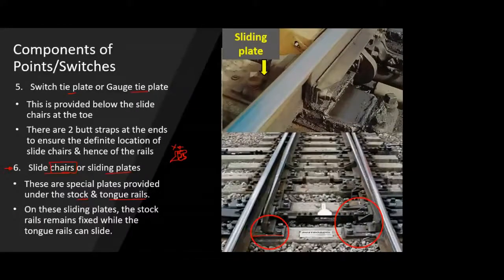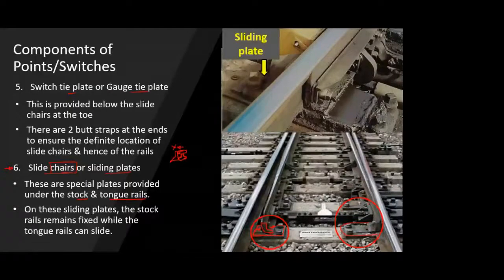If you see this plate, this is the plate over which your tongue rail is installed, and this tongue rail will be moving to the right or to the left, or it will be sliding. More than moving, the correct word is sliding. So the tongue rail will be sliding to the left or to the right, and the sliding is taking place on a plate, and this plate is nothing but the sliding plate, also known as slide chair. The same is highlighted over here.